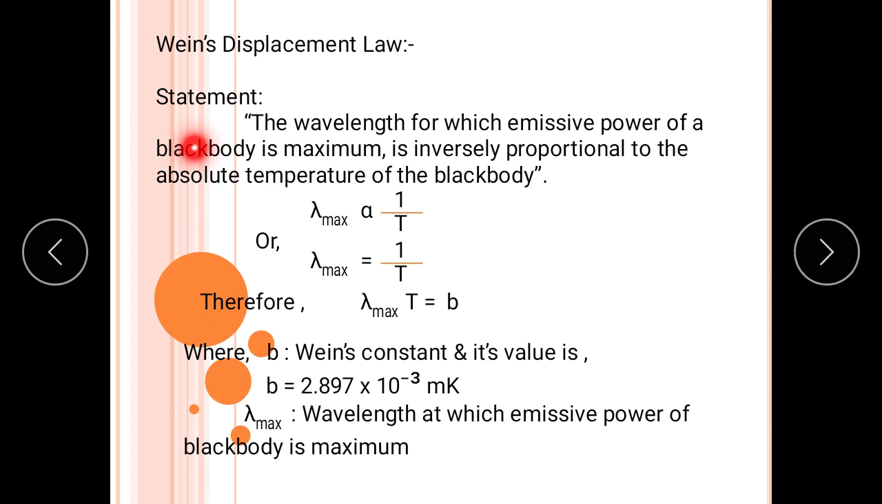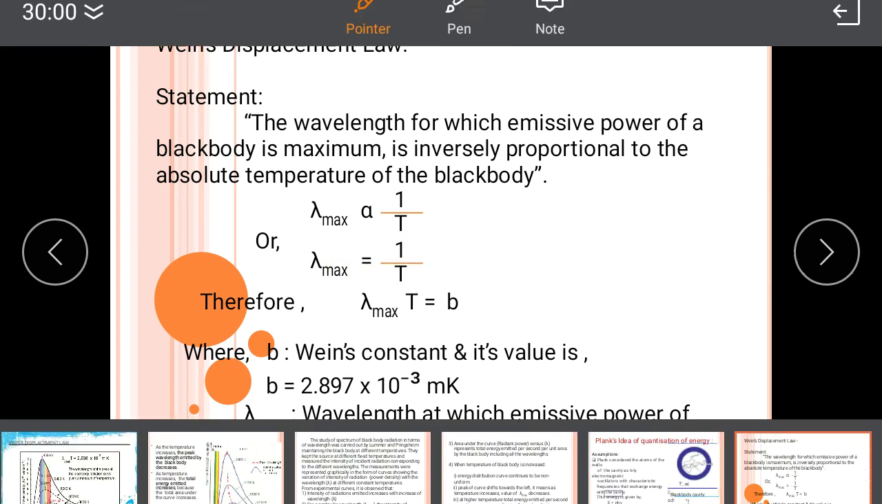The next is Wien's displacement law. This law says that the wavelength for which the emissive power of a black body is maximum is inversely proportional to the absolute temperature of the body. That means lambda max is inversely proportional to capital T. If you remove the proportionality sign, we add a constant. So we write lambda max equals B upon T. We have to make a correction over here.